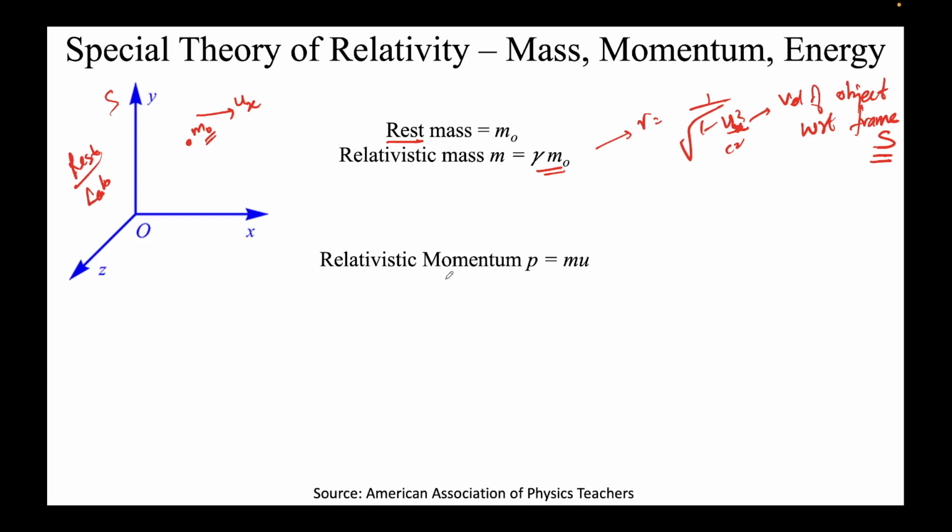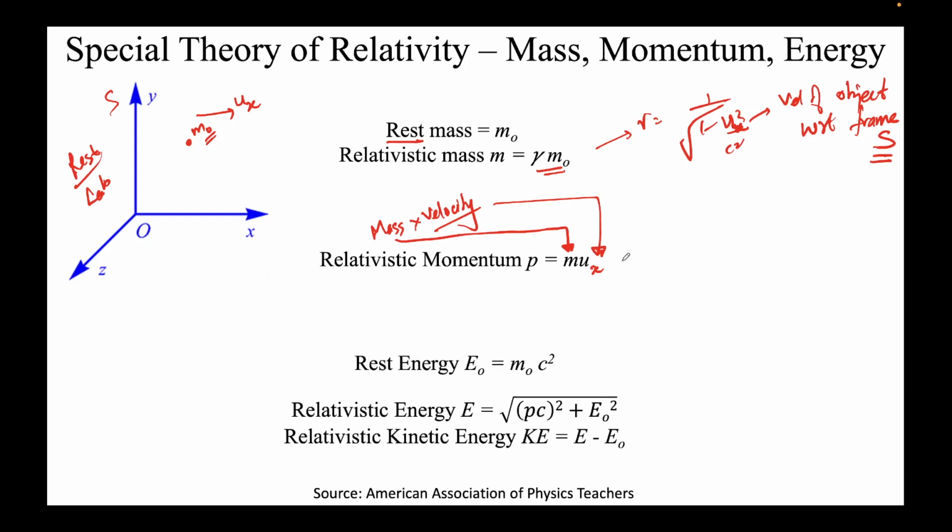Right, moving forward, so we have relativistic momentum. Momentum we know is mass times velocity. So here, in case of relativistic momentum, what is the mass and what is the velocity? It's fairly simple. The mass would be relativistic mass, and velocity would be relativistic velocity. So ux in this case. Note that I'm only considering the x dimension. If there are y dimensions, then this formula will accordingly change. So ux plus uy plus uz, and the vectors will come in. But this is a very simplistic, one-dimensional picture.